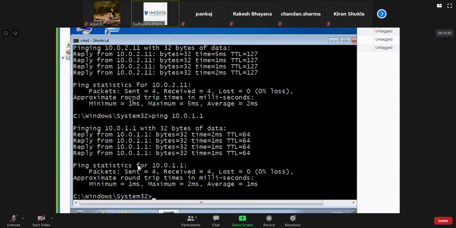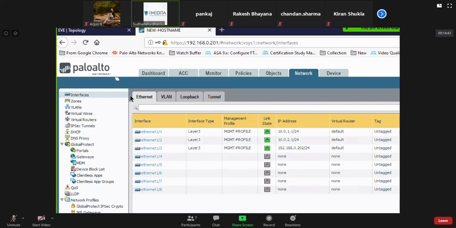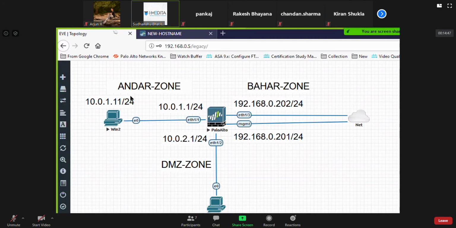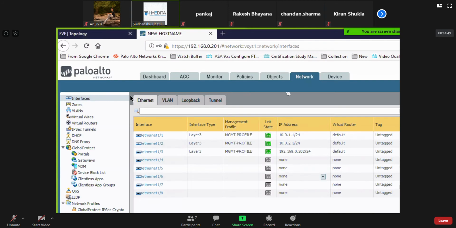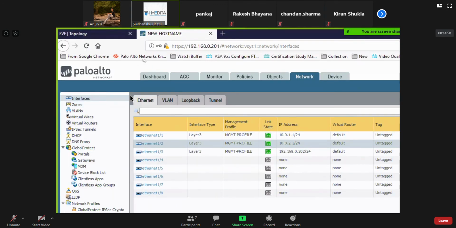Now, if you look at this current scenario, Ethernet 1/1 and 1/2 are in different zones. One of them is in the under zone, another is in the DMZ zone. So why are they able to communicate?